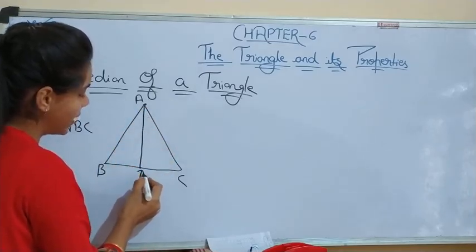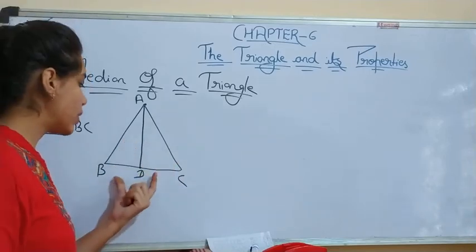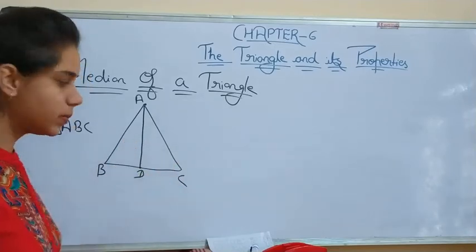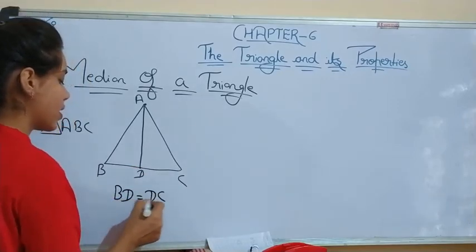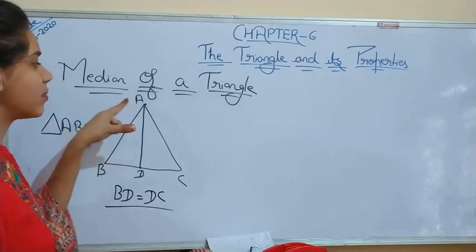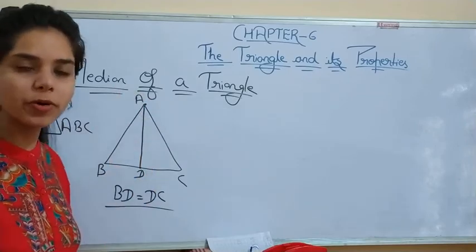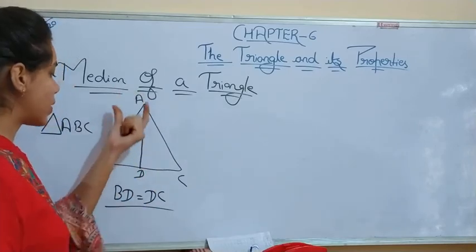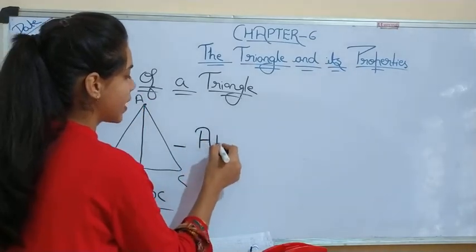Suppose this is point D, and the median divides that opposite side into two equal parts. Understood? So BD will be equal to DC. What I said? This median joins the vertex with the midpoint of the opposite side. Okay? So AD will be the median.